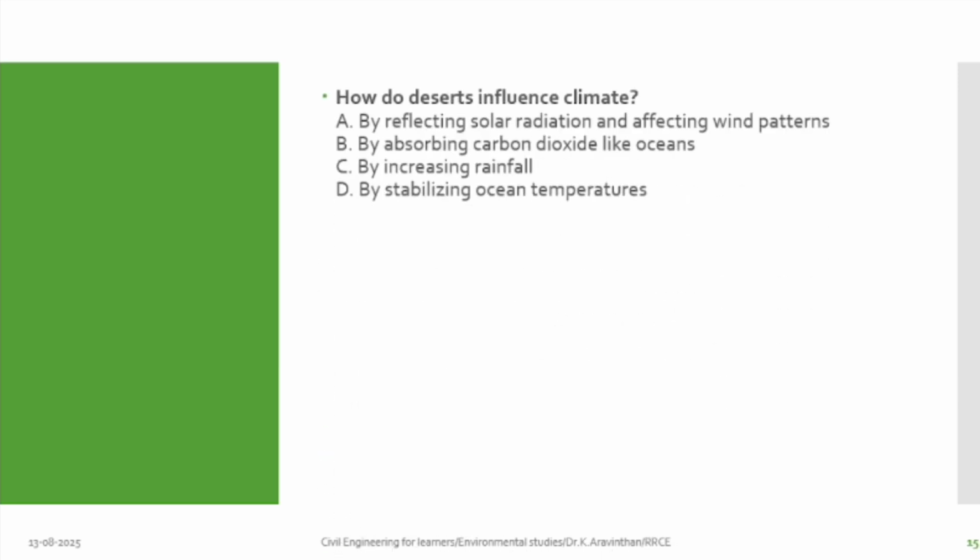Yes. How does desert influence climate? By reflecting solar radiations and affecting wind patterns. If there is no desert, this is what I have told you. If you make the whole globe forest, what will happen? There will be more frequent rainfall and there will be no wind flow. See, if you plant 1,000 trees, if a wind is moving, does the wind stop or not? Wind will get stopped and all the minerals will get stopped.